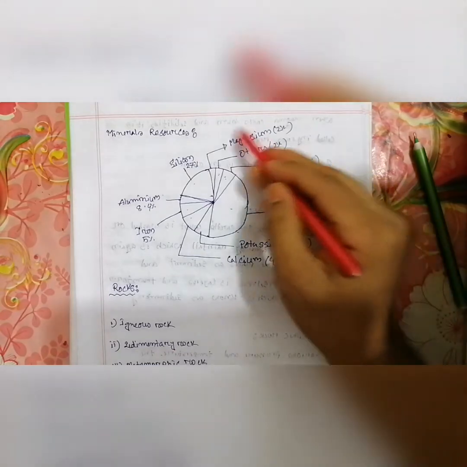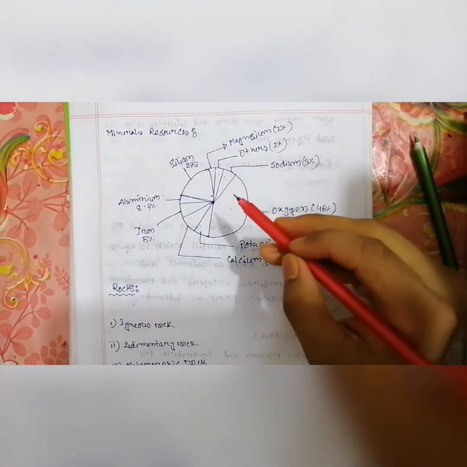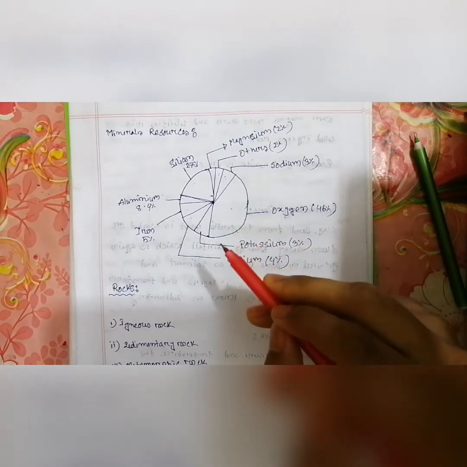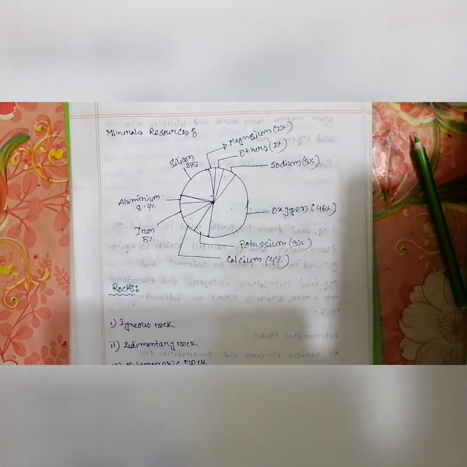Here we discuss a graph about some minerals. The things found in these mines are called minerals. That means the mine where the minerals are found, we discuss in this topic.